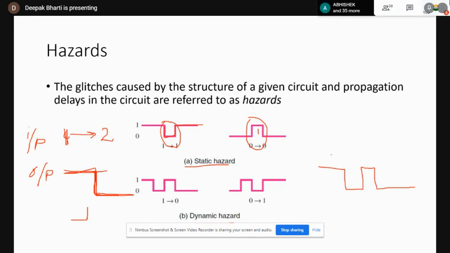And in dynamic hazards, what happens? When the input is changed from one level to another, my output was also supposed to change. But again, due to the effect of propagation delay, I got an opposite glitch only for a few moments, and then it settled down at its final value. So now these are your dynamic hazards.